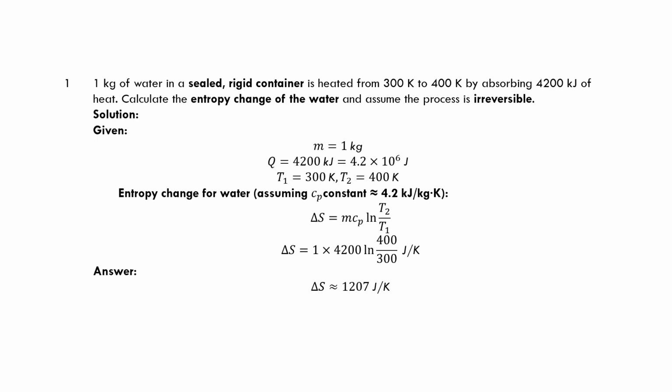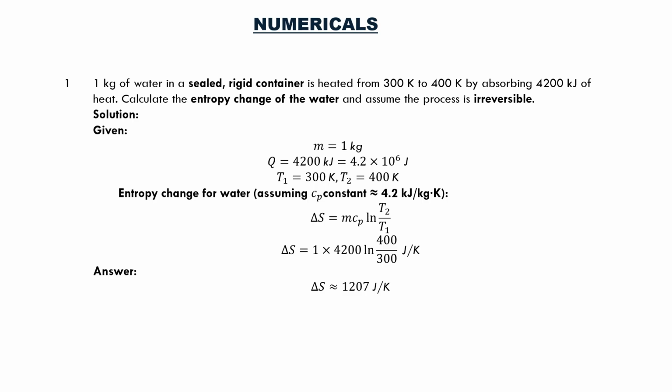The first question says 1 kg of water sealed in a rigid container is heated from 300 Kelvin to 400 Kelvin by absorbing 4200 kilojoules of heat. Calculate the entropy change of water and assume the process is irreversible. So we are asked to calculate the entropy change of water. Assuming m is 1 kg and Q is taken as 4200 kilojoules, and converting it to joules, we get 4.2 into 10 power 6 joules, and T1 is 300 Kelvin, T2 is taken as 400 Kelvin.